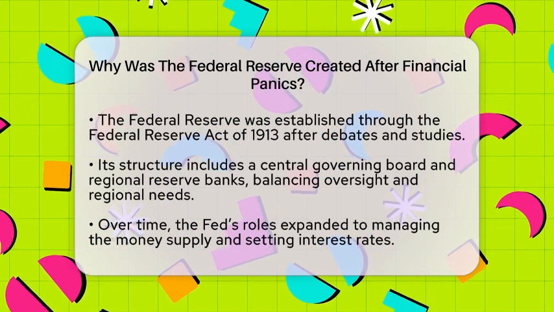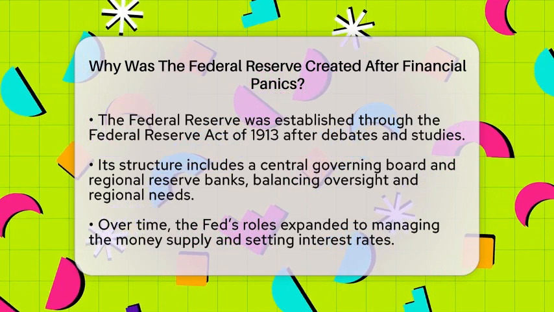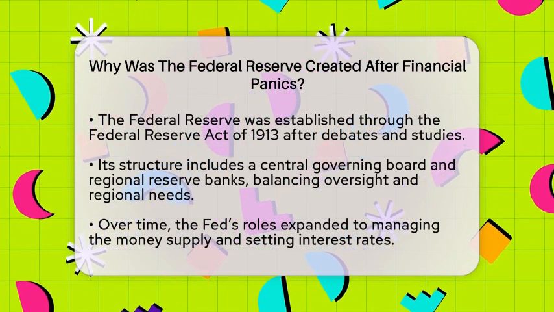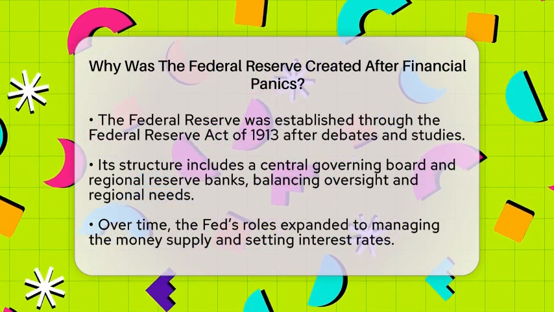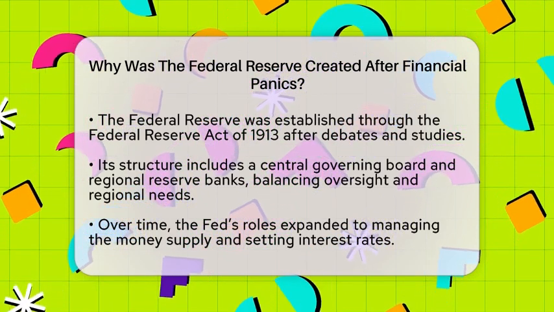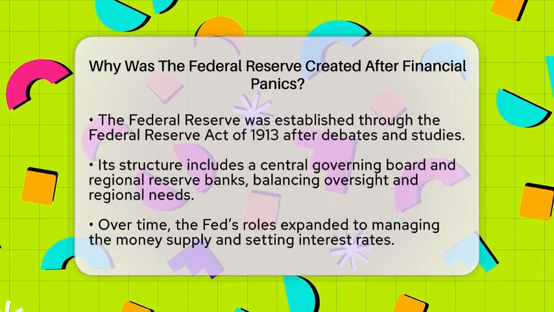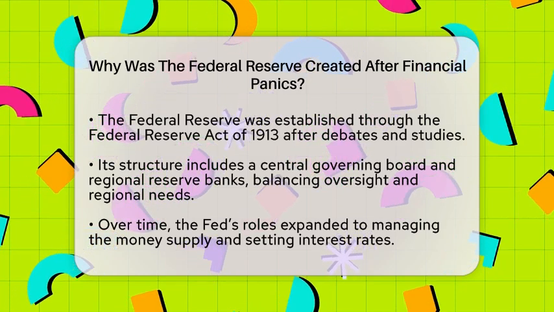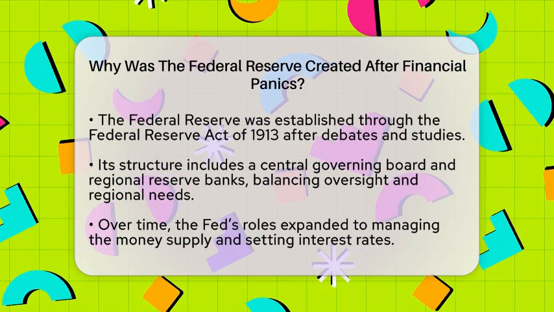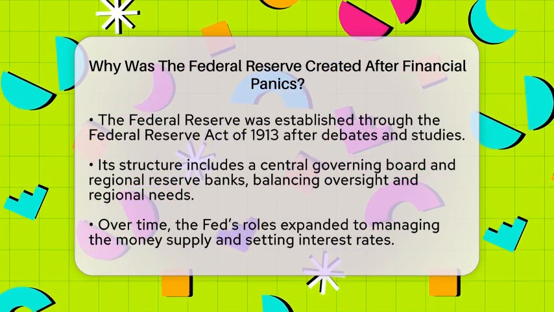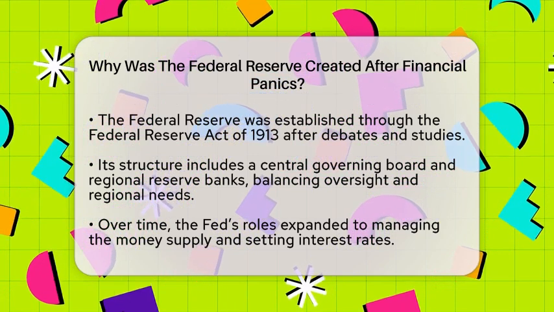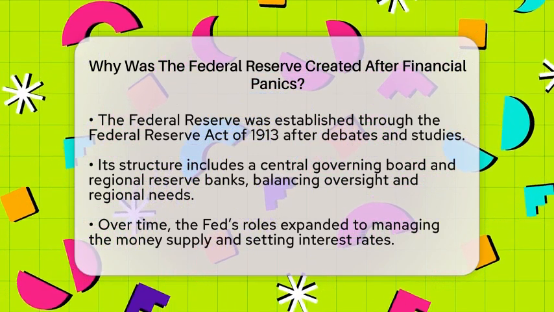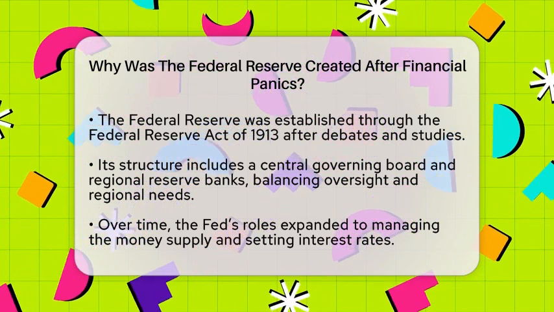The process of creating the Federal Reserve involved many debates and studies. A key step was the Aldrich-Vreeland Act of 1900, which set up a commission to recommend reforms. The final Federal Reserve Act was passed in 1913. It created a hybrid system with a central governing board and regional reserve banks. This structure balanced public oversight with private banking interests, aiming to keep the system stable while respecting regional differences.